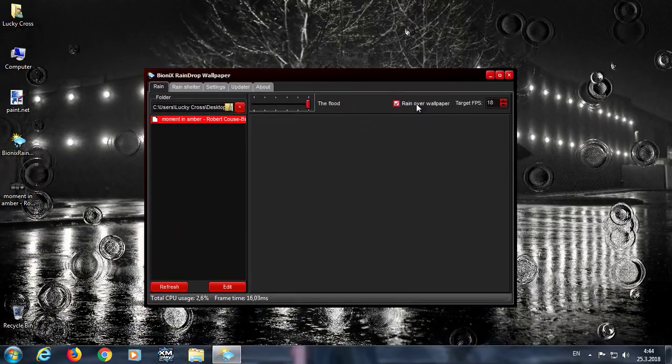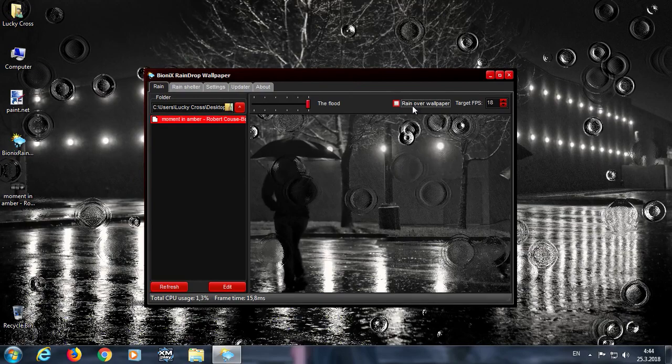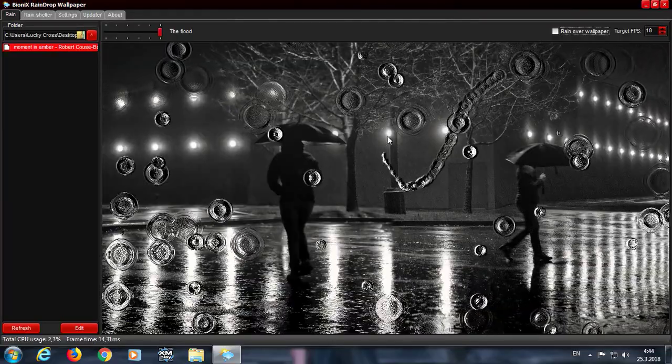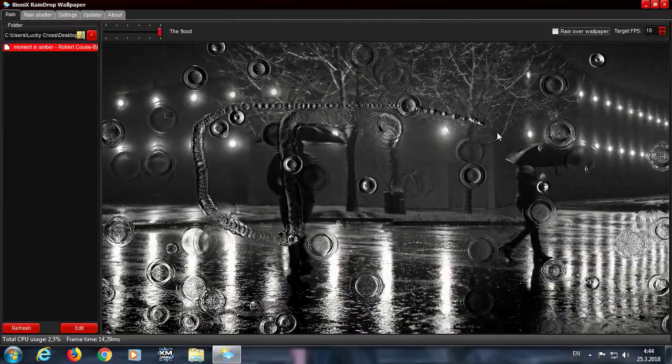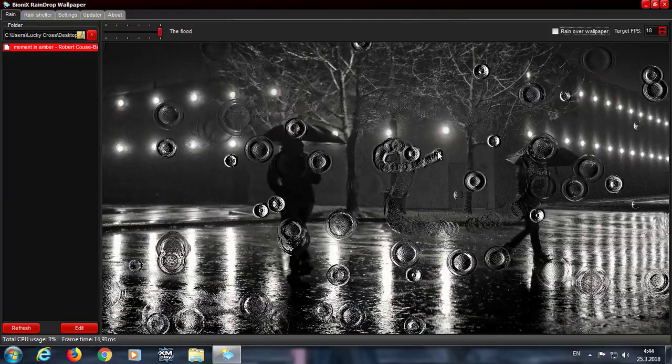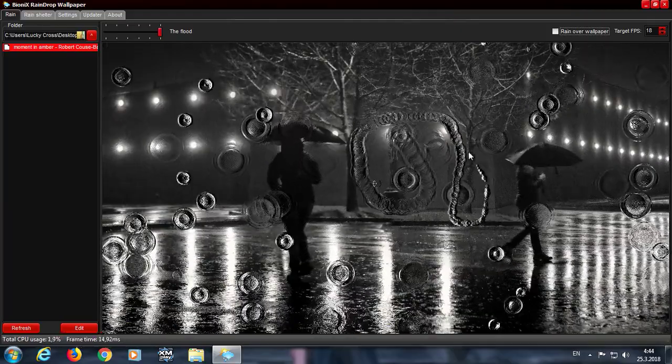Here we have rain over wallpaper. Unticking this plays the animation inside the program. This is a preview of sorts.